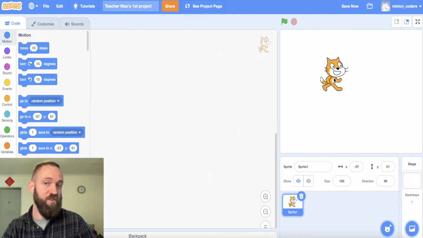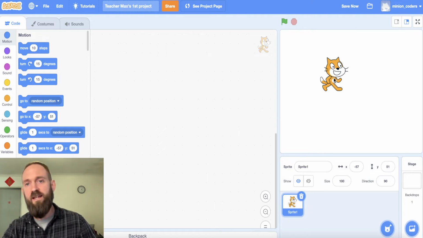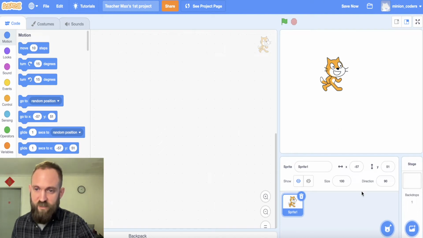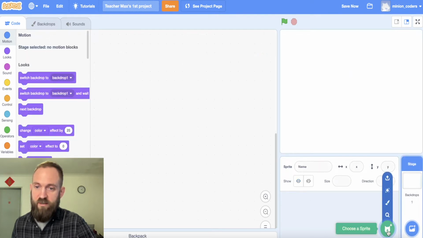It could be an object that's moving, it could be an animal, it could be a princess, it could be a monster, it could be anything. It could be Super Mario. Super Mario is the sprite when you play Nintendo, right? So that's a sprite. And if you see down here, I can choose a sprite. So if I don't like the cat, I can say, go away cat. And this little box down here is where I choose my sprite.